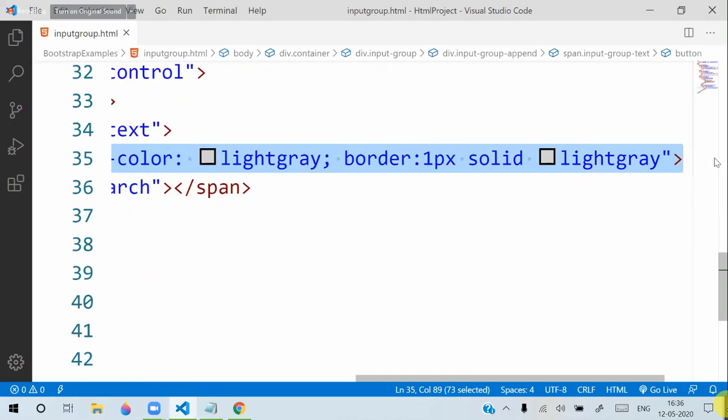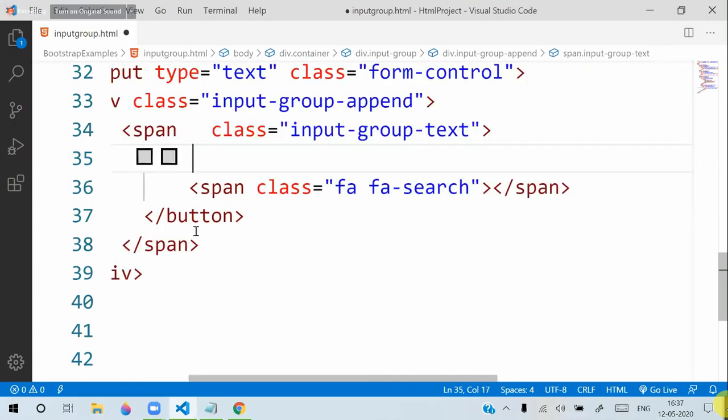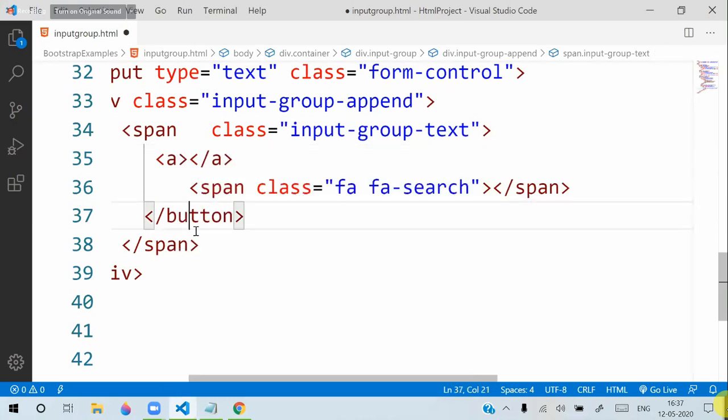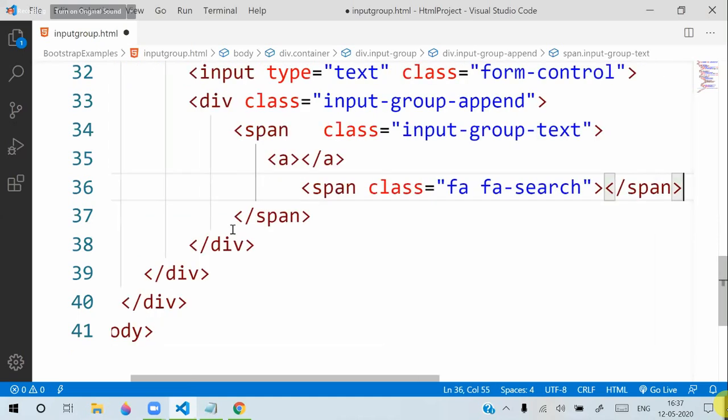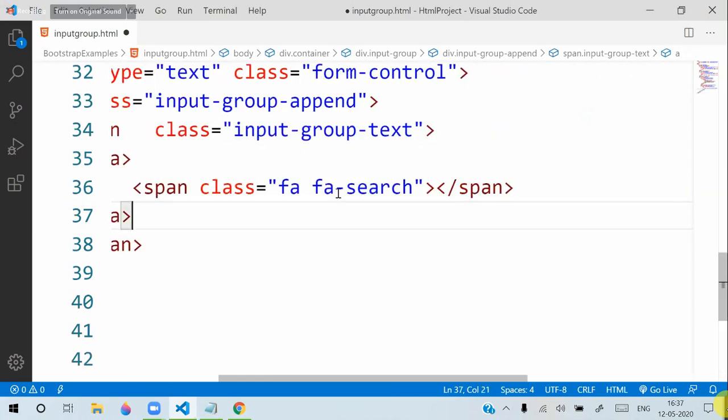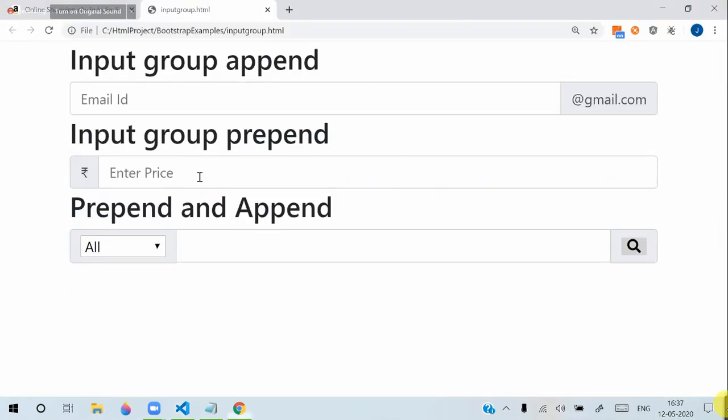Instead of a button, I can put an anchor, and for that anchor we can give that appearance, and on click it can search and display. So I am keeping that symbol in an anchor. Then it will be like this, normal. You can see on the right side, it can work. We can change the appearance and the backgrounds according to our requirements.